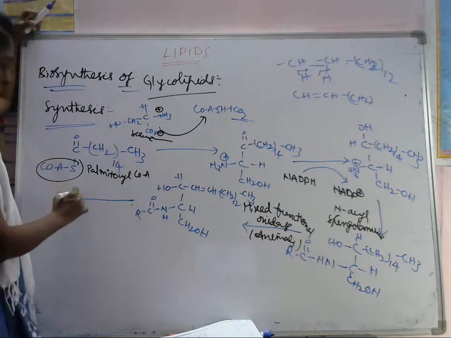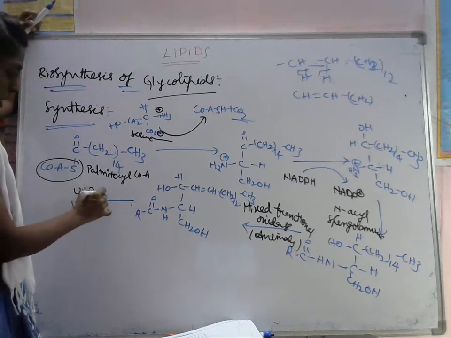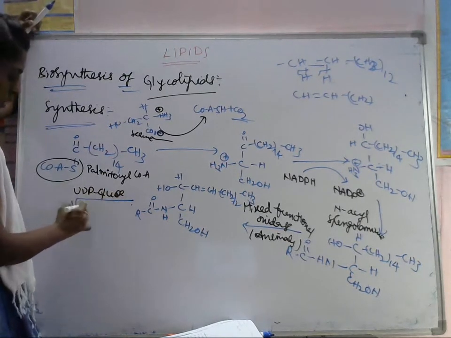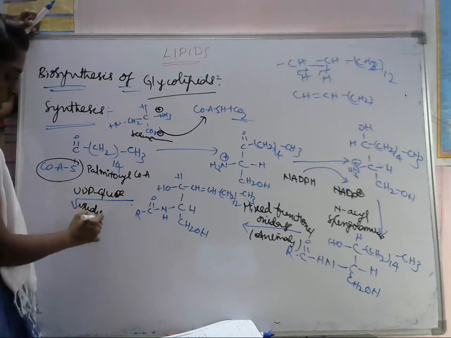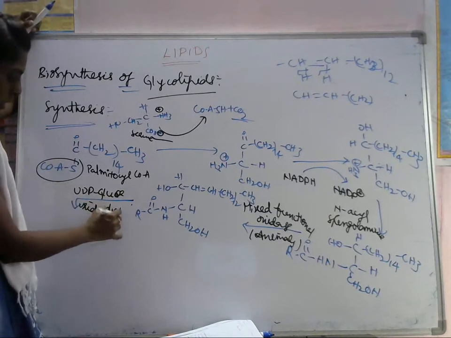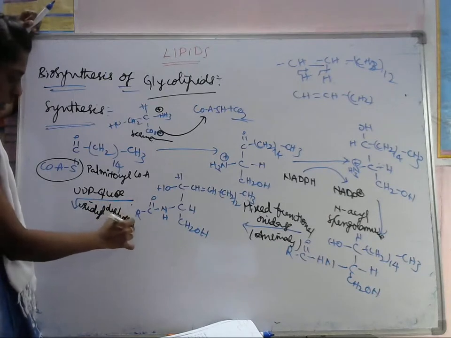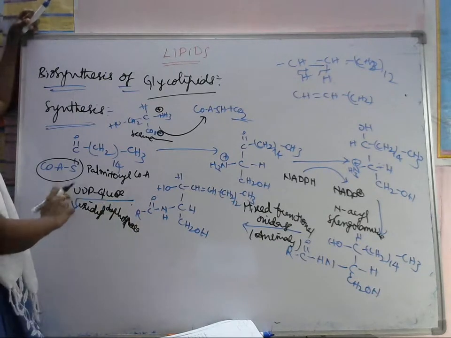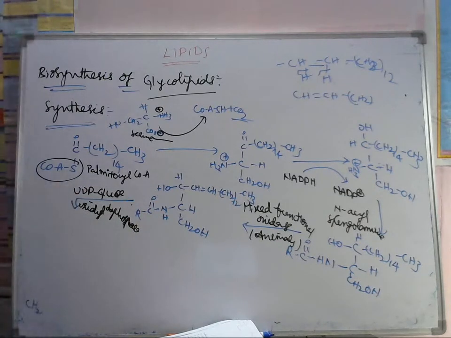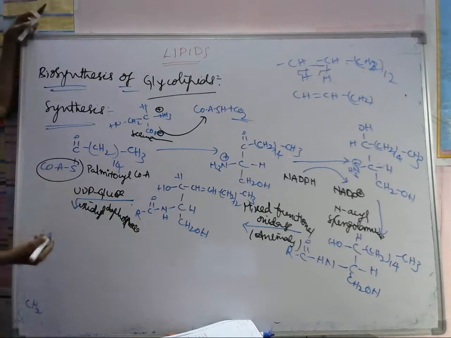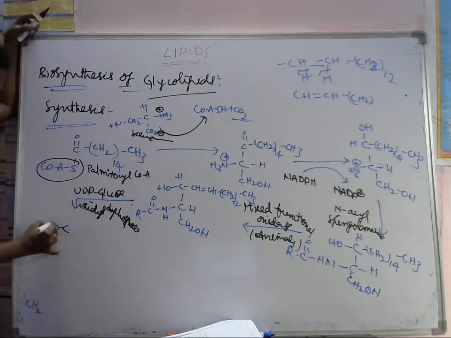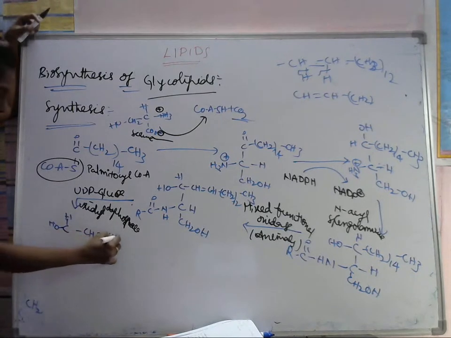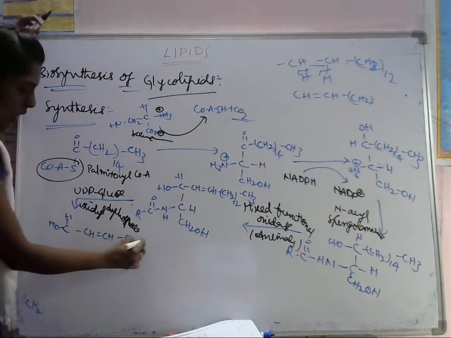UDP glucose. We have to use UDP glucose, which is nothing but uridyl diphosphate glucose. We have to add the UDP for this one. Let's see what this UDP is and how we have to add it. Actually we have an OH group, H, CH double bond CH, here CH2 taken as 12.